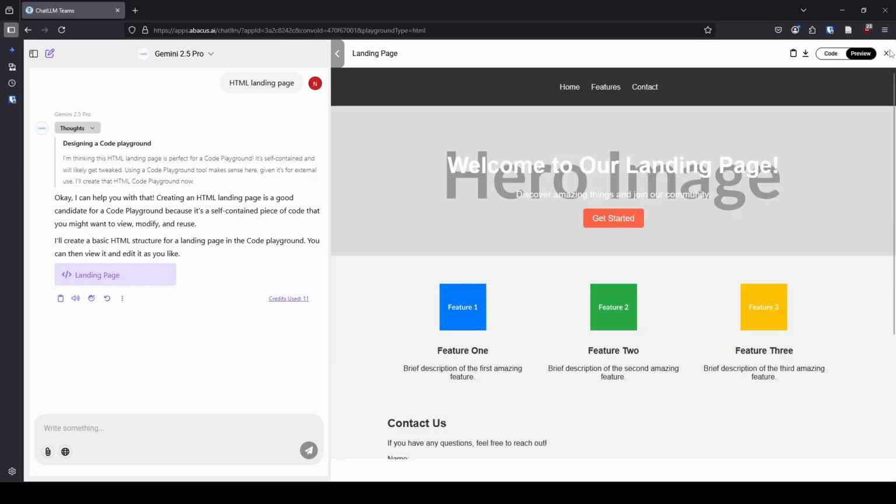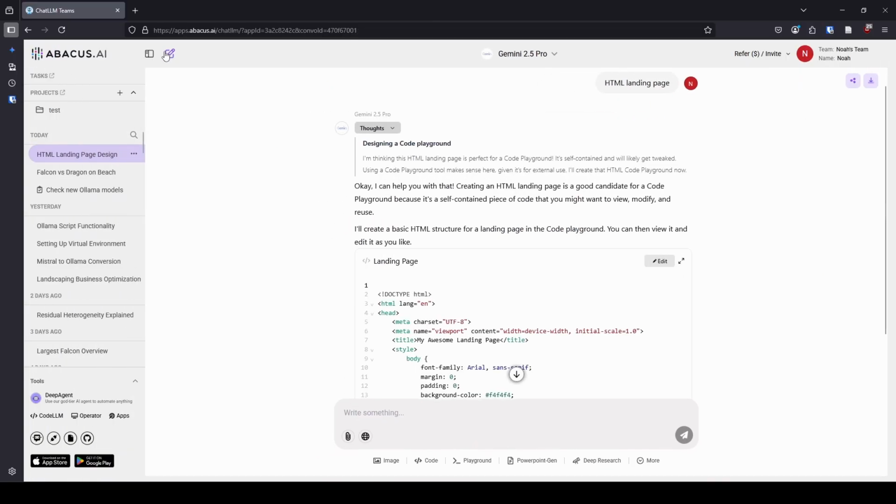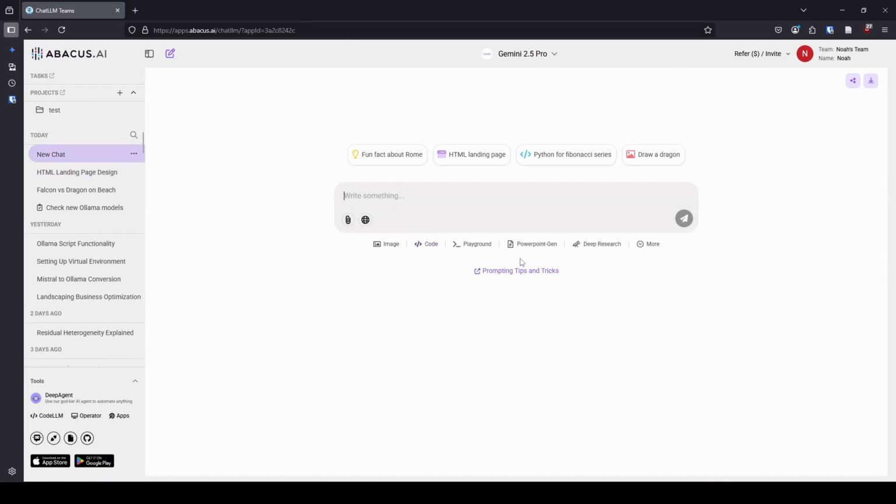So that said, let's close that artifact window and let us open a new chat. So as we go across, PowerPoint generation. This is actually a pretty cool feature, and I used it just the other day. So what you can do is you can drag in a paper. Let me see if I have a paper on my desktop that we can use. It looks like I do. Let's drag this in, and you can see it uploads it.